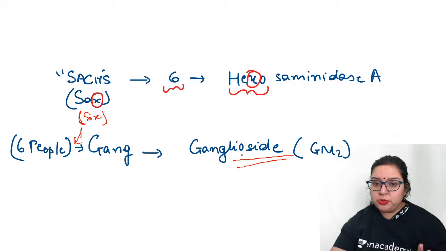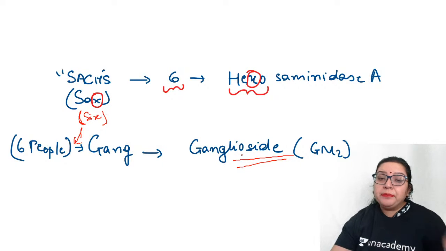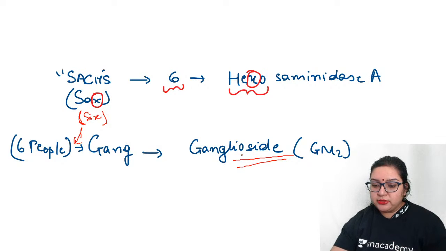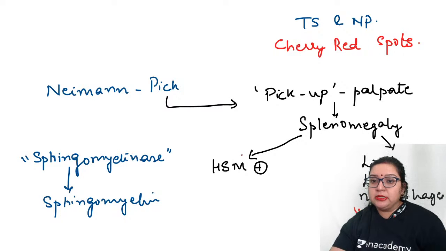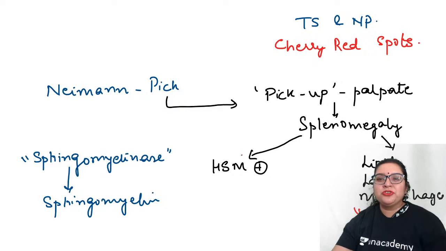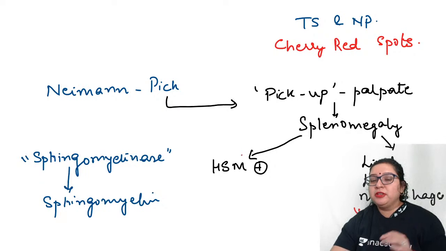So this is the best way to memorize all the important, MCQ-related features of Tay-Sachs disease. Now let's come to the next, that is the Niemann-Pick disease. When you are taking rounds with your seniors, invariably when your senior palpates the abdomen, he has to find a splenomegaly or a hepatomegaly which a junior has missed out in his rounds, isn't it? So what would the senior say?